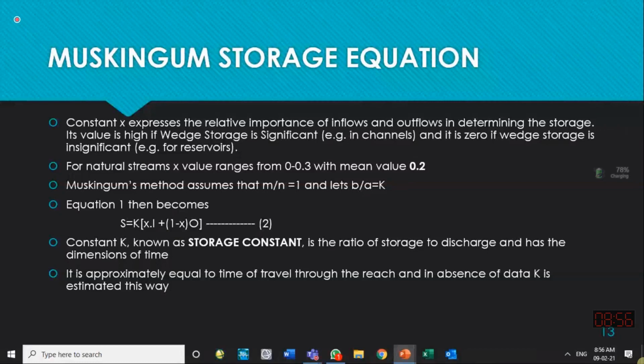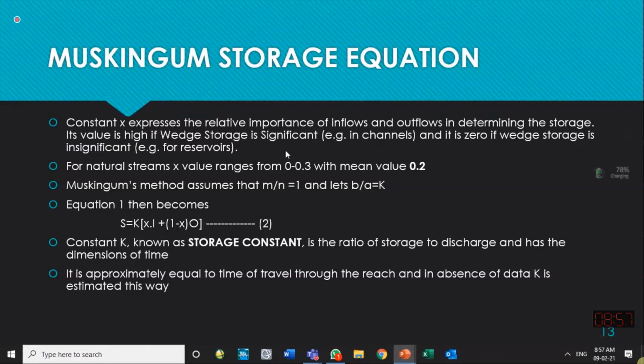So when we apply this Muskingum equation for reservoir routing, in a reservoir usually the water surface is constant. So in that case, we can take smaller values. For a reservoir, x is taken as 0. So x being 0 means storage will be a function of outflow only. Storage will be a function of outflow only. So in that case, this will happen. So this equation is given by the Muskingum method, and k is called the storage constant.